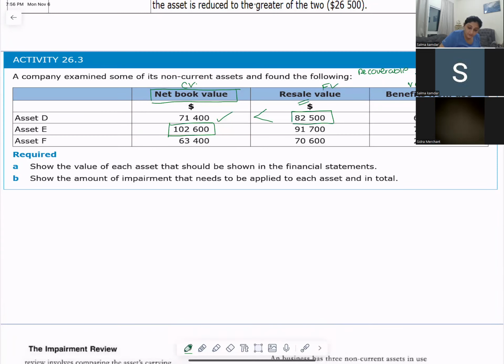1,026,000. What is the recoverable amount? 91,700. How do you get the recoverable amount? Fair value or value in use, whichever is greater. Now the carrying value is greater. Carrying value is more than the recoverable amount, that means you have to impair the asset. So you have an impairment loss of how much?